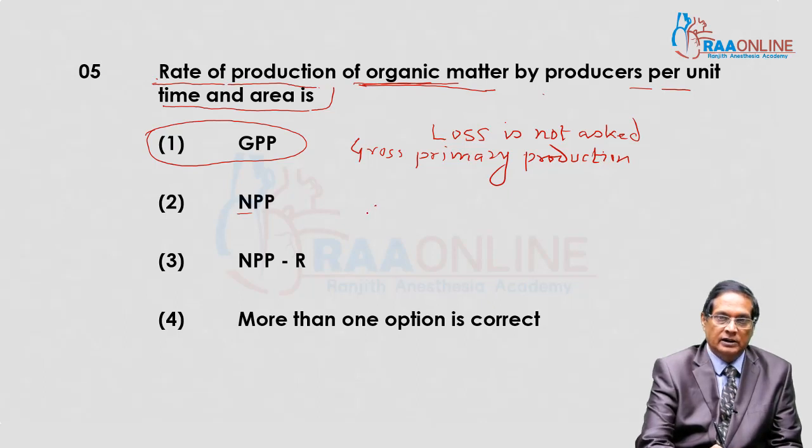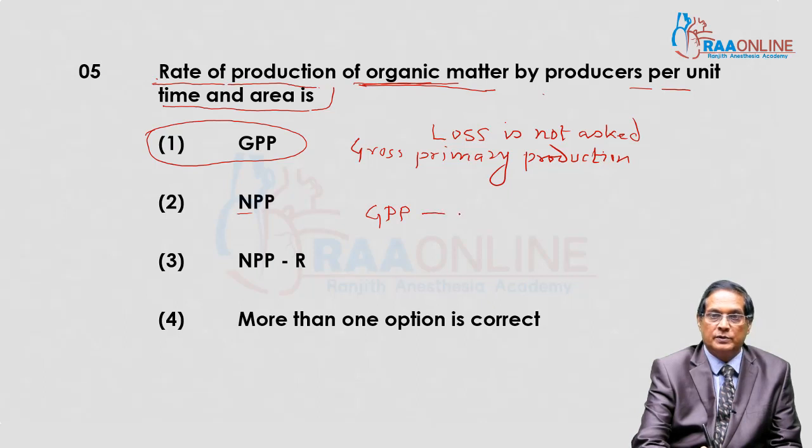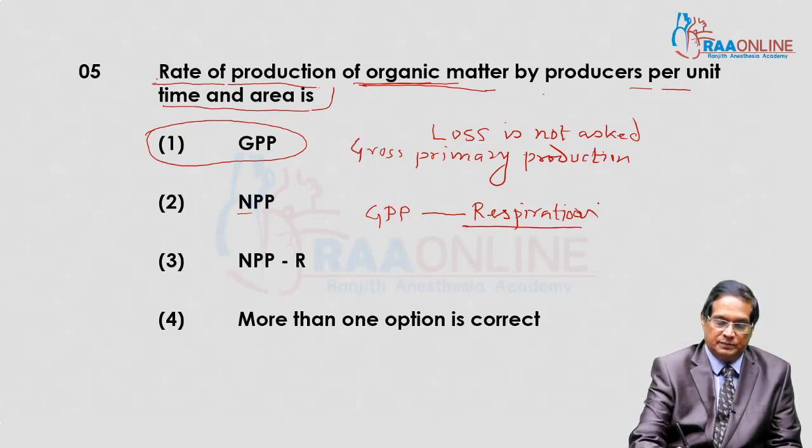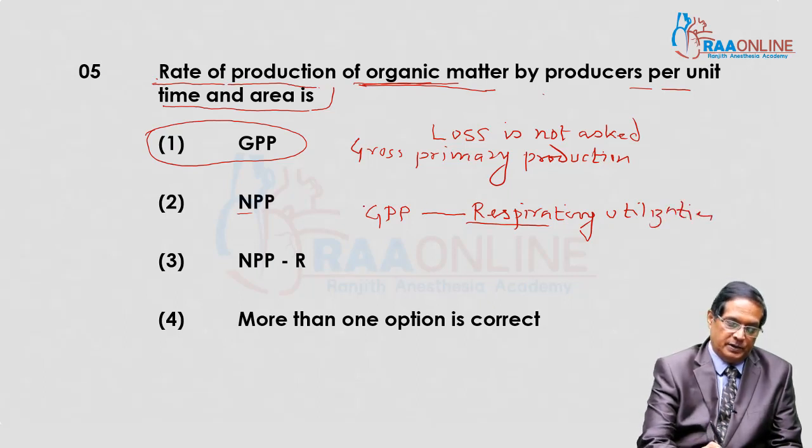So if we reduce GPP, that is primary productivity, minus respiratory loss, that is organic matter used in respiration, that is known as NPP.